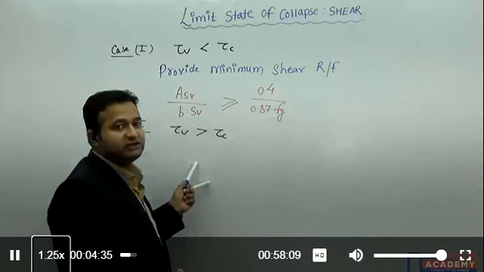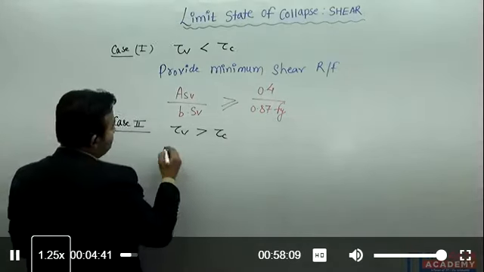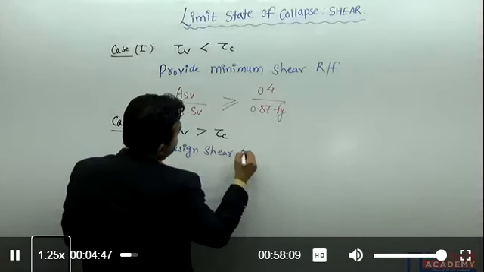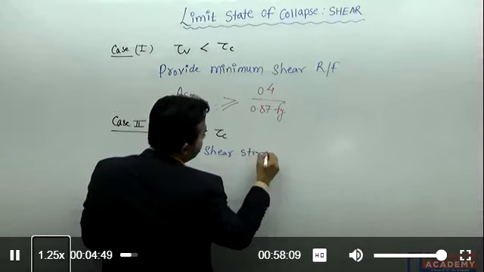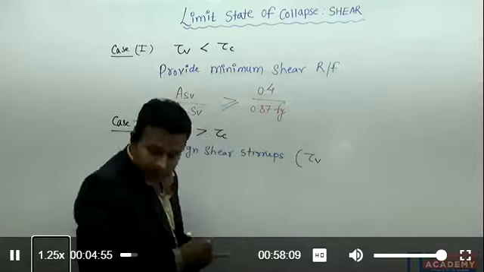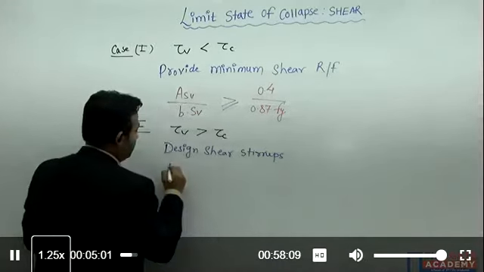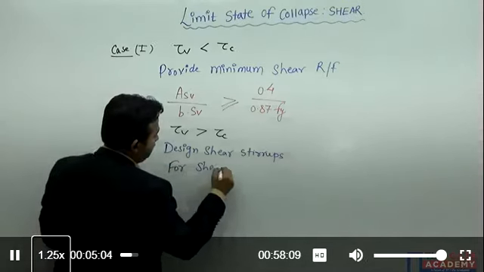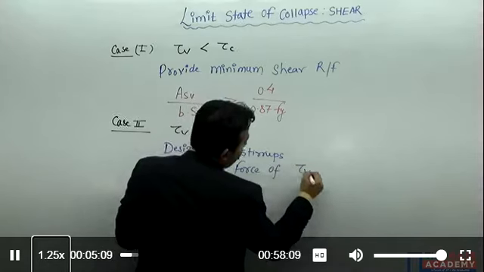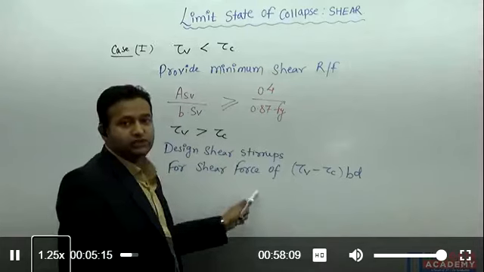If your applied shear stress is greater than tau c, then we need to design the shear stirrups, or the shear reinforcement, which we can call shear stirrups, for the shear force of tau v minus tau c into BD.